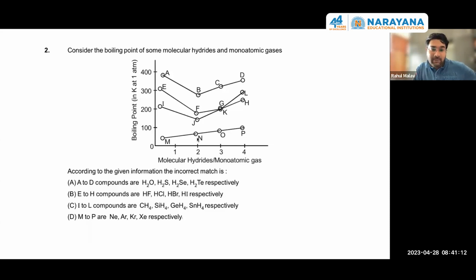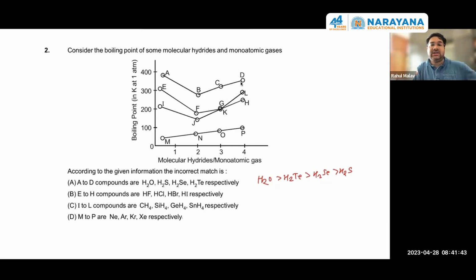But among these three, the boiling point order depends upon the molecular mass because they have similar forces of attraction. So the actual order will be H2O, then H2Te, then H2Se, and then H2S. So the graph is correct because A is highest, and then B, C, D are decreasing in such a manner.